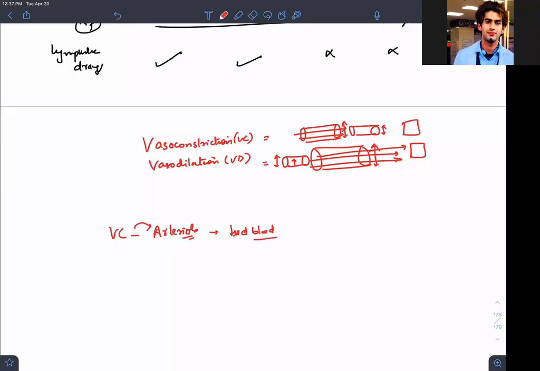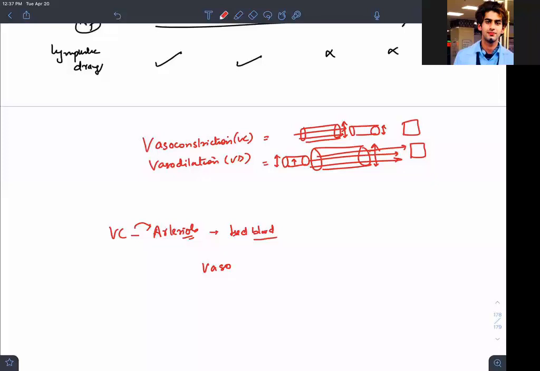And this vasoconstriction is normally happening, it's part of the physiology of your body, that you get vasoconstriction by sympathetic nerve fibers. You have a nerve supplying your blood vessel. Those are called vasomotor nerves, and other hormones are also responsible for this.